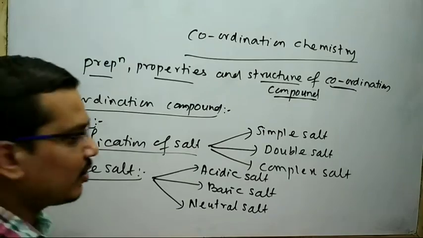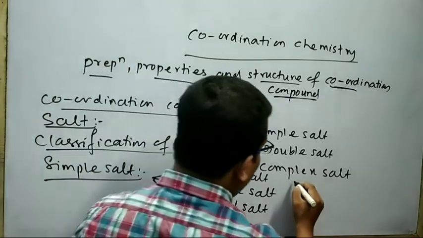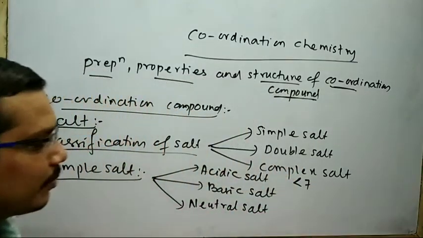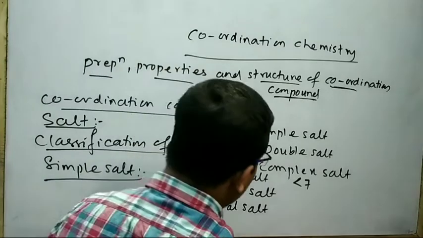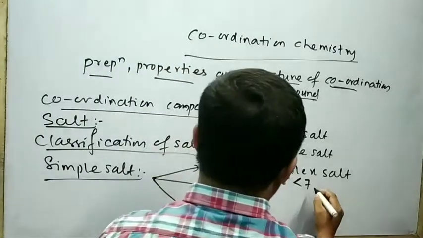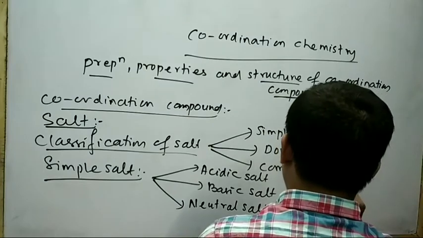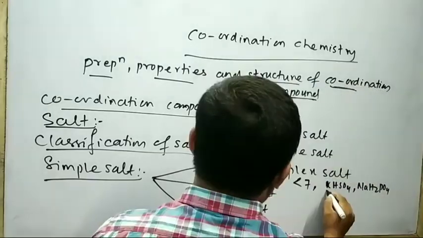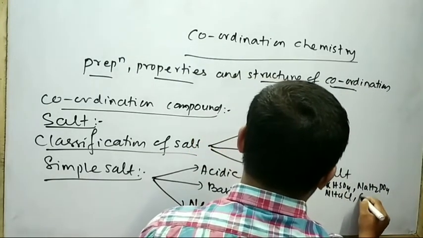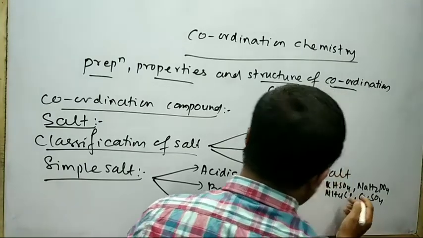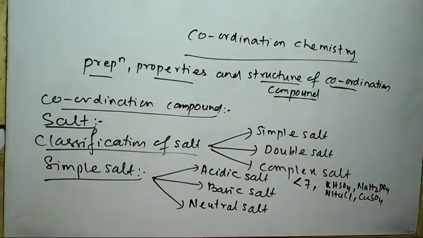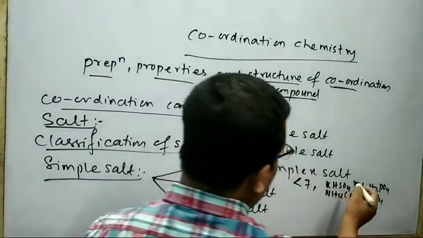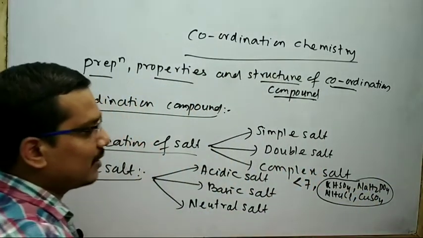The salt whose aqueous solution having pH less than 7, that type of salt are called acidic salt. The example of acidic salt are KHSO4, NaH2PO4, NH4Cl, CuSO4. These are the example of acidic salt. That means the pH of the salt solution must be less than 7.